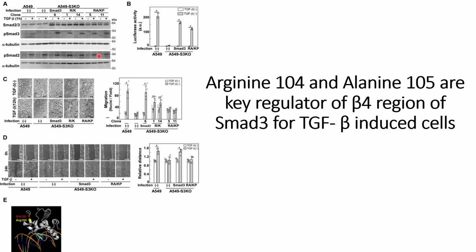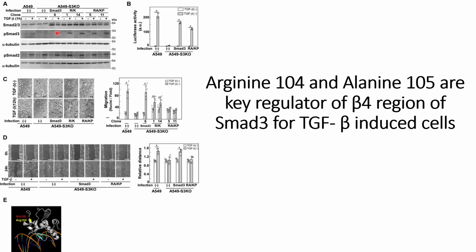In panel A we have seen the results for the Arginine-104 and Alanine-105 mutated cells, and we have checked their C-terminal phosphorylation, whether it gets triggered or not. In the wild type A549 cell lines we can see that phosphorylated Smad3 is there, but for the knockout it's not there.